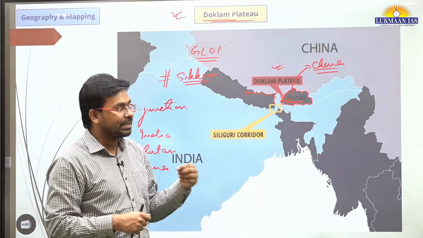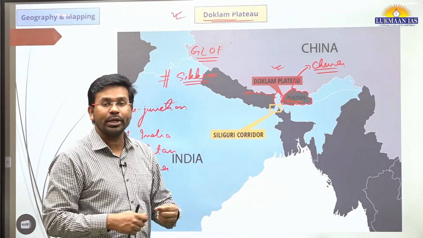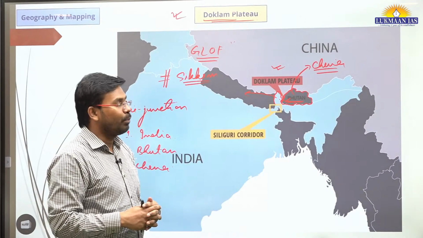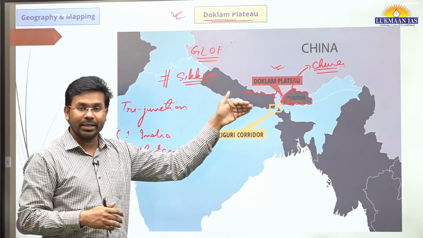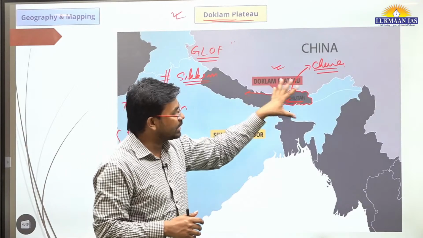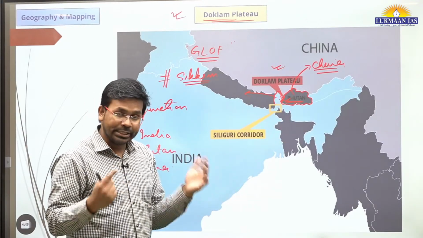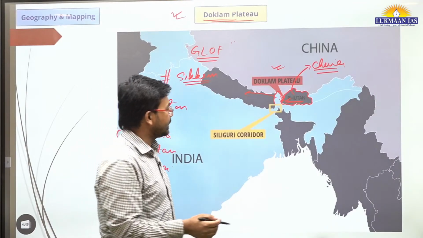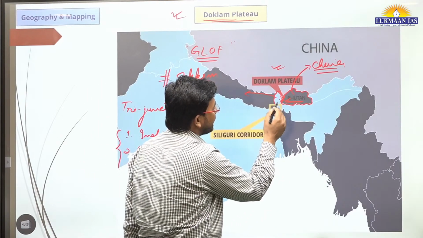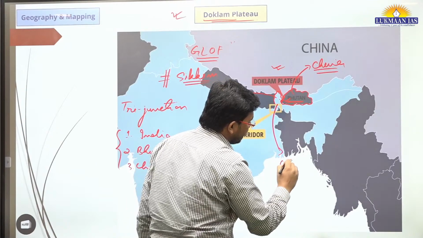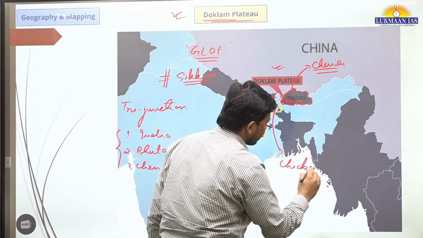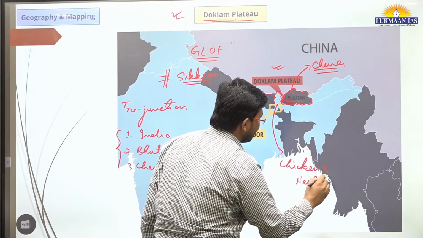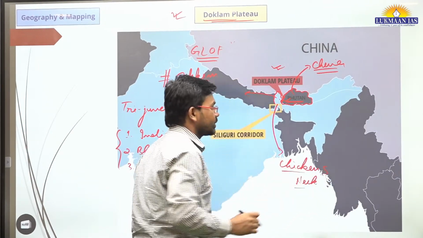In that statement, they have said that they are soon going to establish diplomatic relations between them. And since Bhutan is a very nearby country to India, Bhutan shares border with India in one of its strategic locations, which is also known as Chicken's Neck. This particular location is known as Chicken's Neck because it showcases that structure.